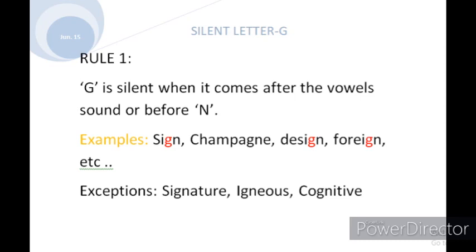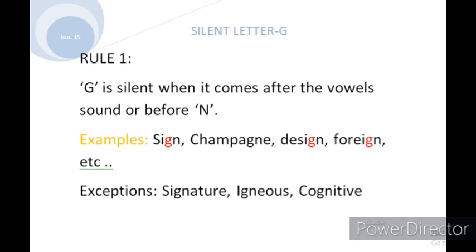First we'll take this, sign. The spelling of sign is S-I-G-N, but here we are not pronouncing the letter G, we are just saying sign. And then one more we'll take, design. D-E-S-I-G-N, design. Here we are not pronouncing the letter G, simply we are saying design. So G is silent here.